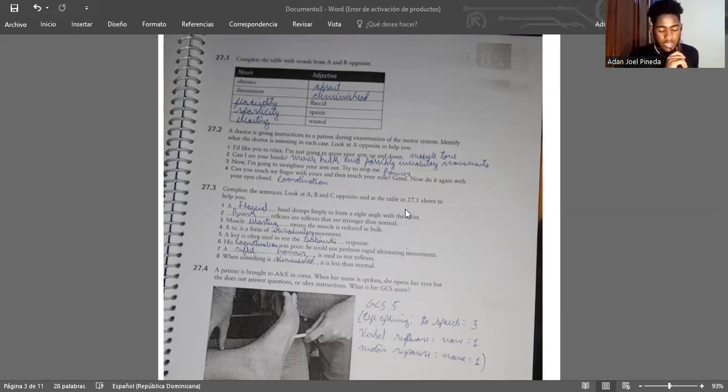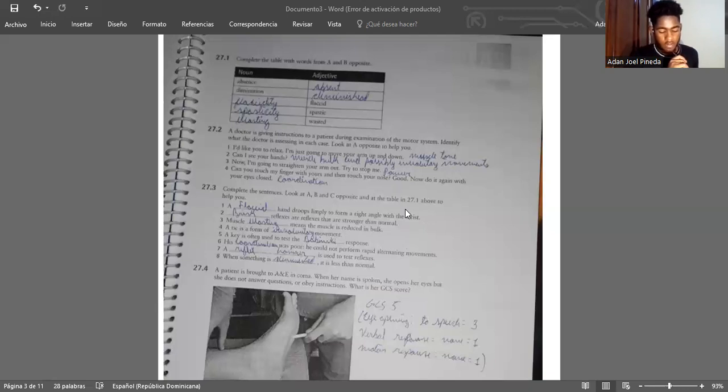27.3. Complete the sentences. Look at A, B, and C opposite, and the table in 27.1 above to help you. 1. Flaccid. 2. Pricks. 3. Muscle wasting. 4. A tic is a form of involuntary movement. 5. A key is often used to test the Babinski response. 6. His coordination was poor. 7. A reflex hammer is used to test reflexes. 8. When something is diminished, it is less than normal.